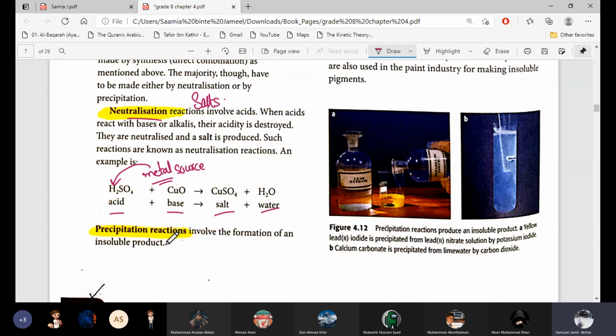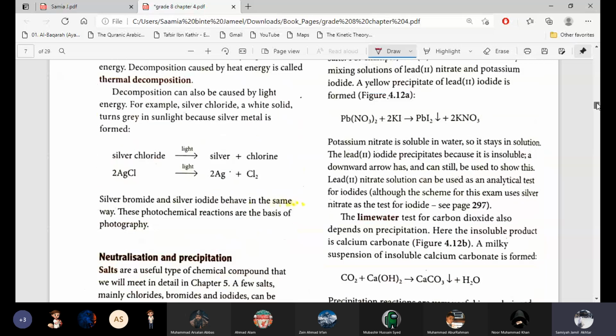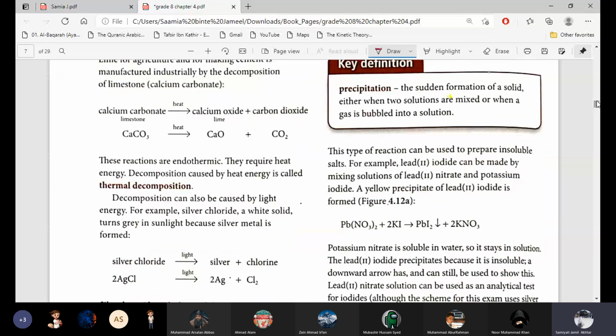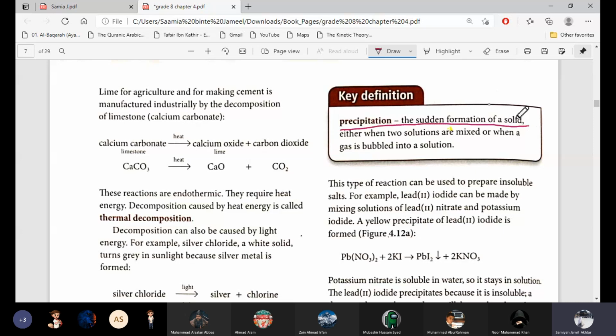Now in a precipitation reaction, we get an insoluble product. Insoluble products are also known as precipitates. There are two ways to form these insoluble products. They can be insoluble salts, and they can be other insoluble things, other than salt. So precipitation is a sudden formation of a solid.